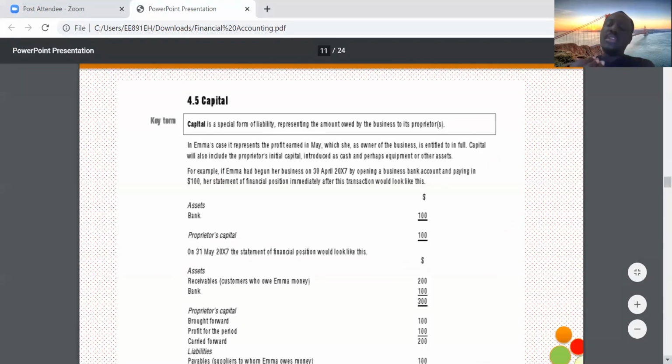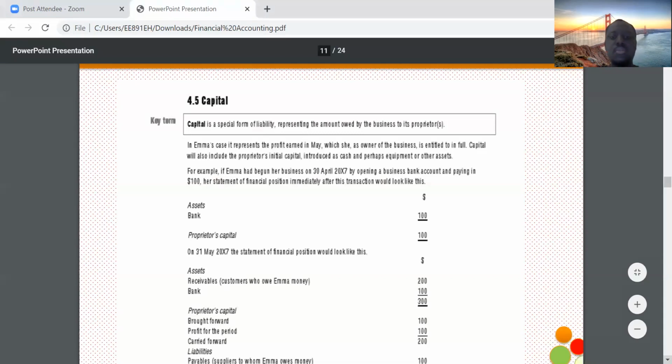In law, the business is seen as a separate entity. And so if you are putting money into the business, it is like you are giving money to another person, so the business owes you. That's why it's a special form of liability that represents the amount owed by the business to its proprietors or to its owners.